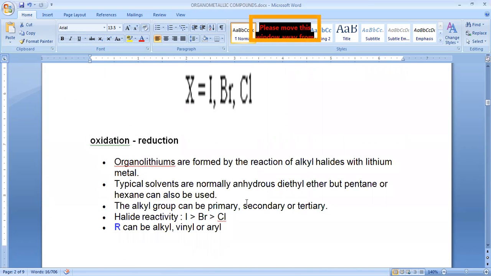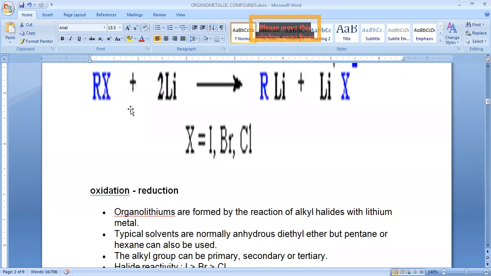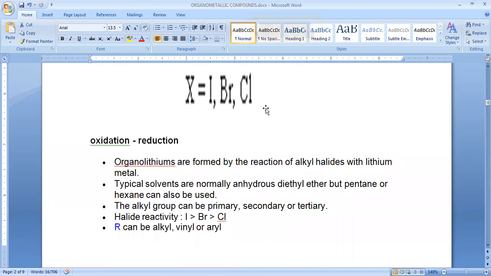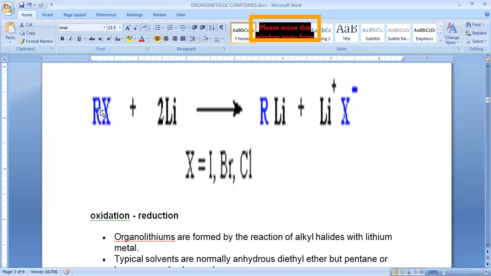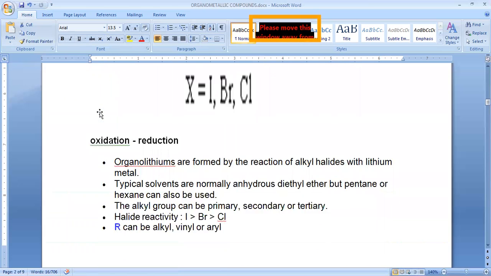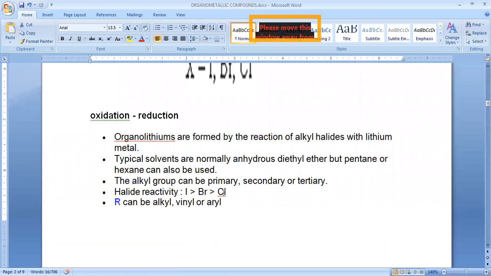Okay, so let's see the reactivity. Which halides can promote this reaction? Here, these halides act as a leaving group. So the stronger the leaving group, the more reactive. If you compare the leaving group tendency, or we can say reactivity, iodide has more tendency to leave, by taking one electron from the alkyl part. So iodide has more reactivity than bromide, and bromide has more reactivity than chloride.